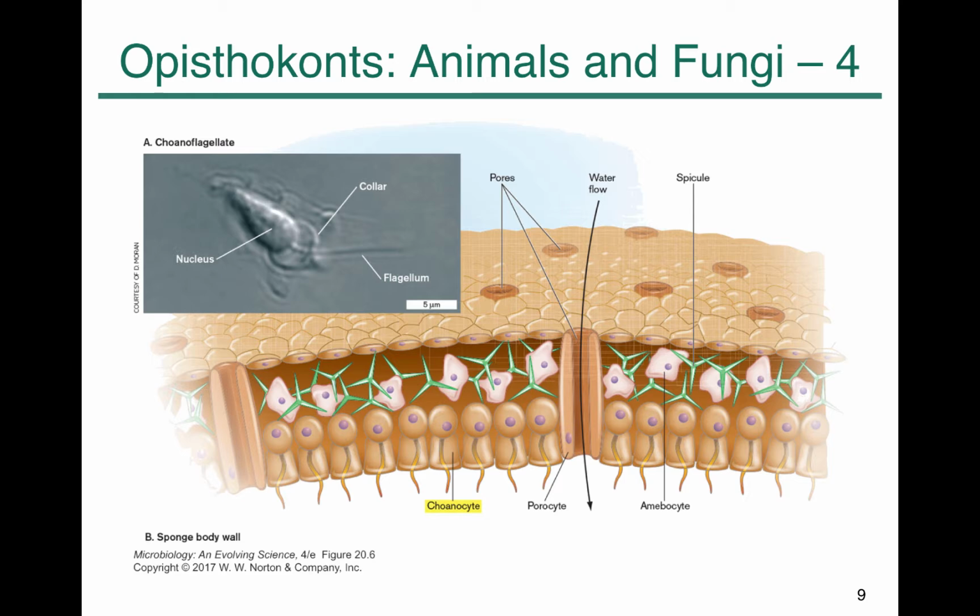As you can see here, this is the choanoflagellate nucleus. It has a collar and a single flagellum. You can also see the choanocyte, which has a collar and the flagellum together. So scientists assume that individual choanoflagellates probably got together to form multicellular organisms.